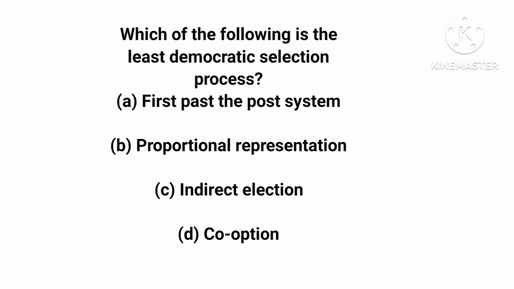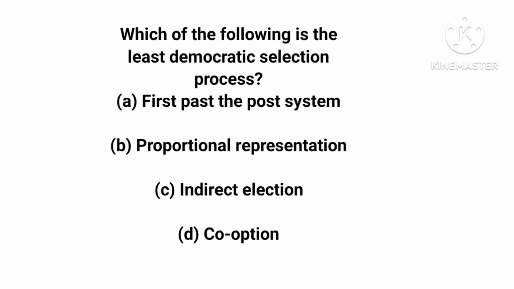Now, option B, proportional representation. This is an electoral system where the legislative seats are based on the percentage of votes a party receives. If a party receives 30% of the votes, they get 30% of the seats in the legislature. So option B is democratic, so it's not correct. We are looking for the one that is not democratic, the least democratic.